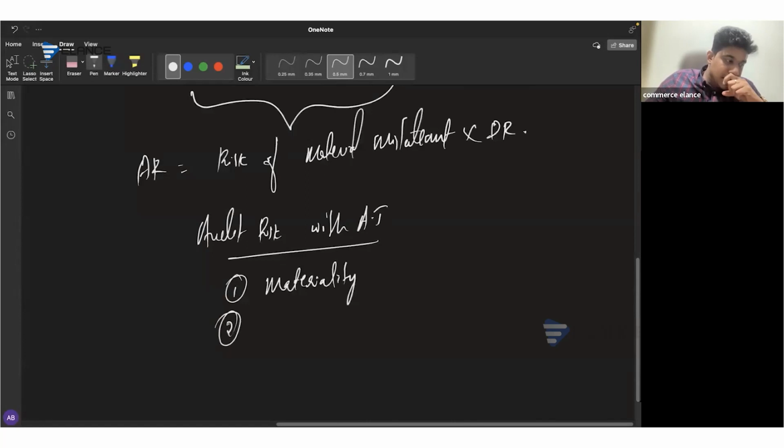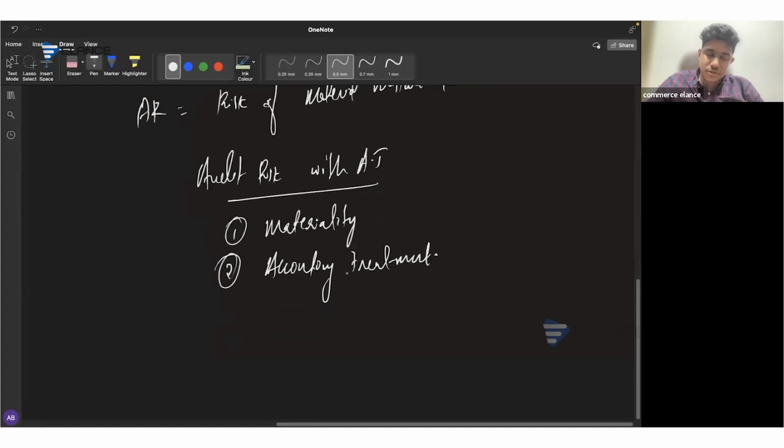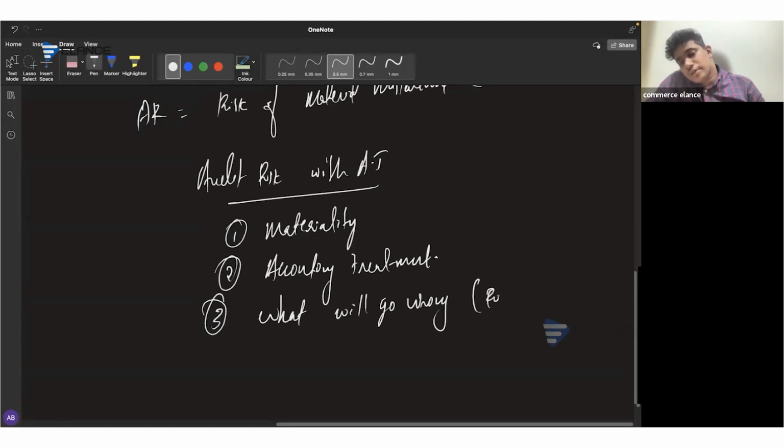Secondly, you have to clearly mention the actual accounting treatment that is required in that scenario. So the required accounting treatment has to be mentioned. Then there's a possibility of having risk in every accounting treatment. So what will go wrong? What can go wrong? That will be the risk that has to be mentioned.